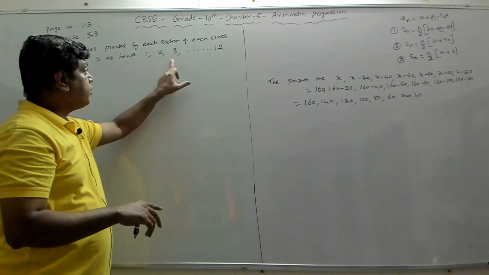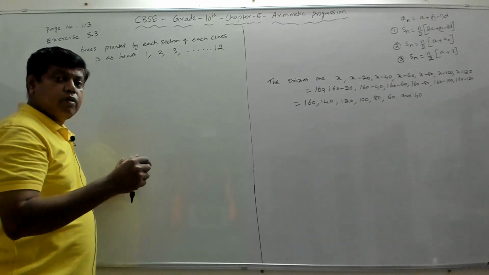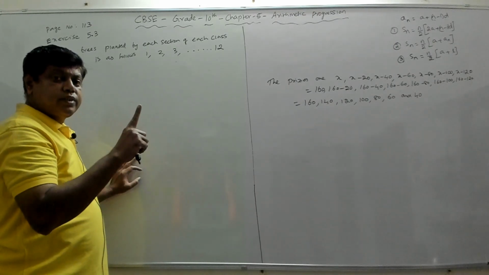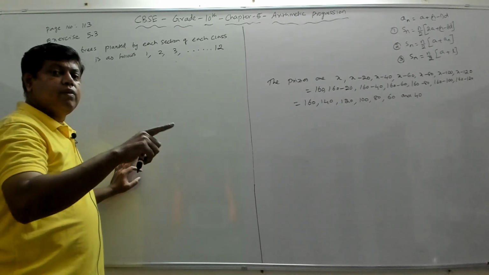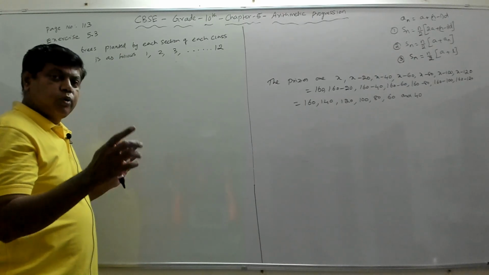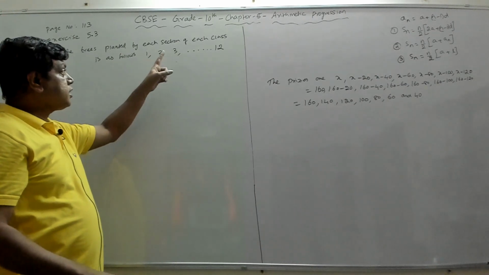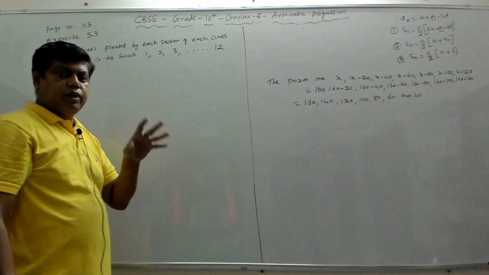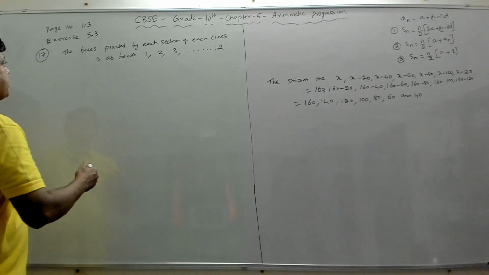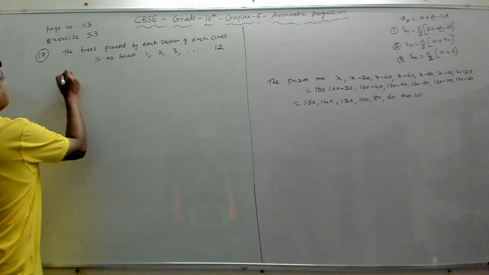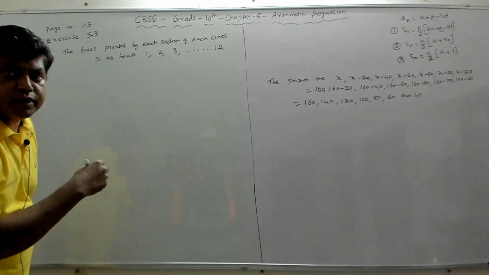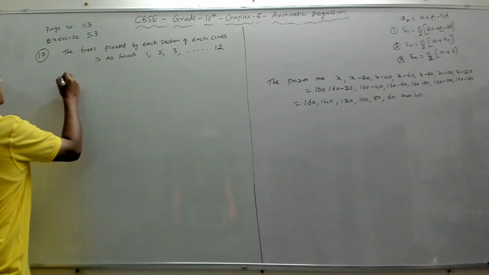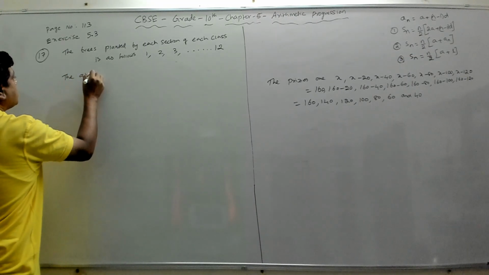Now first we will try to find how many trees were planted by one section of each class. Then finally we will multiply by 3 to get the total number of trees because each class has 3 sections. So finally we'll multiply the total by 3 to get the total number of trees.